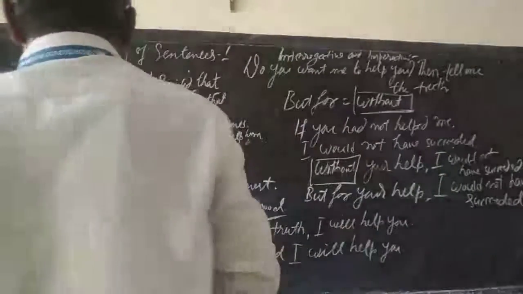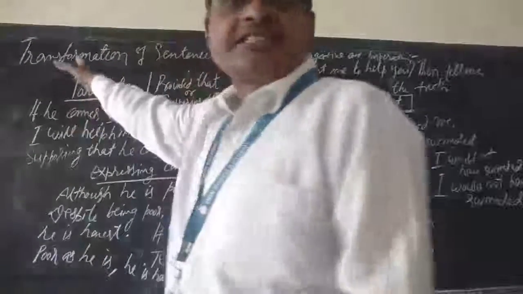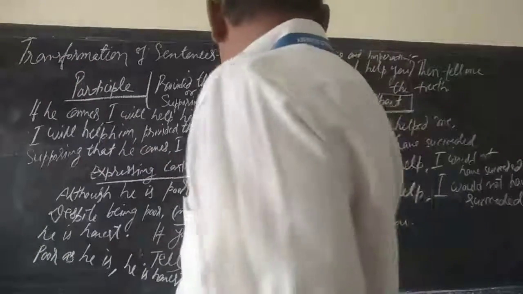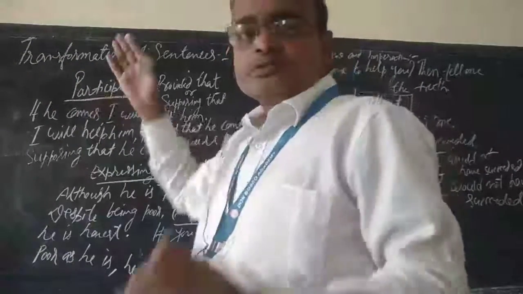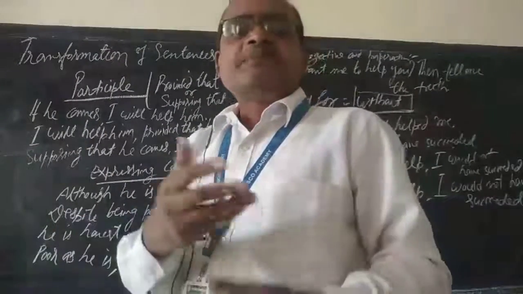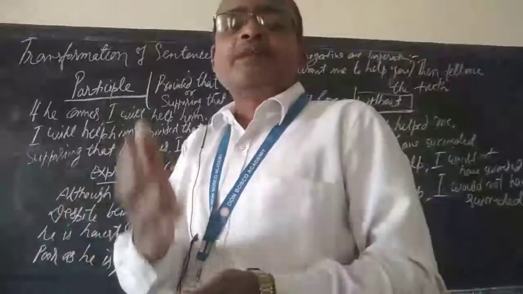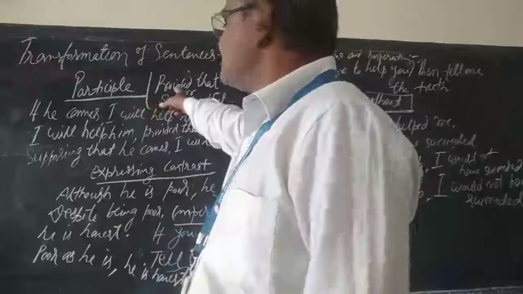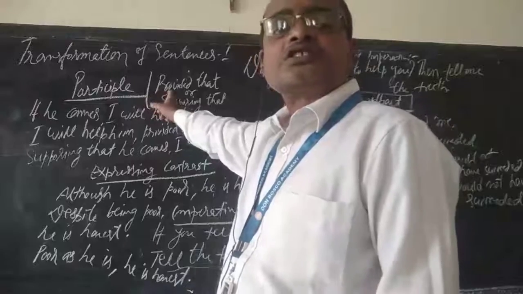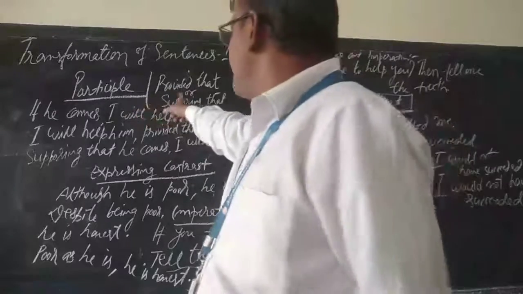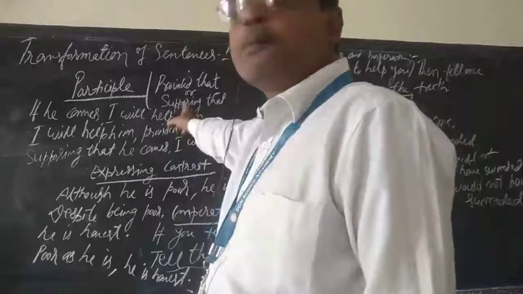Now let's come to the second one. Sometimes we use a participle also, in order to replace that if clause. There are two types of participles: past participle and present participle. Present participle is verb plus ing, and past participle is the third form. Generally two phrases are used: provided that or supposing that.